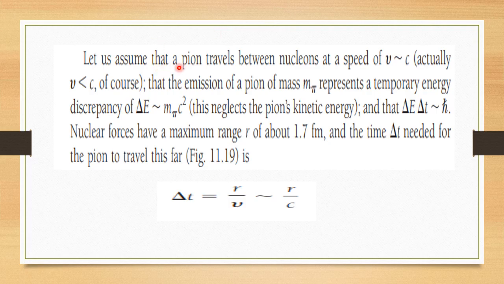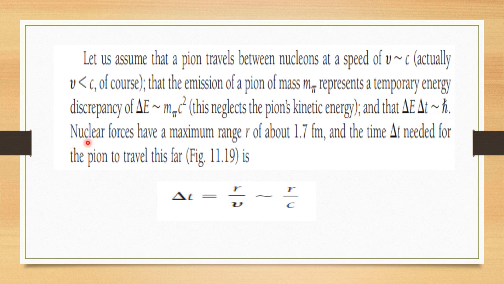Now let us assume that a pion travels between nucleons at a speed of approximately c. V is approximately equal to c, but actually V is less than c. The emission of a pion of mass m pi represents the temporary energy discrepancy. So delta E, by the emission of the pion, is approximately m pi c square, and delta E into delta T is approximately h cross.